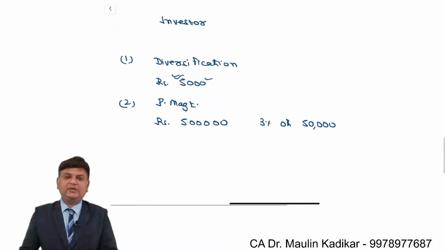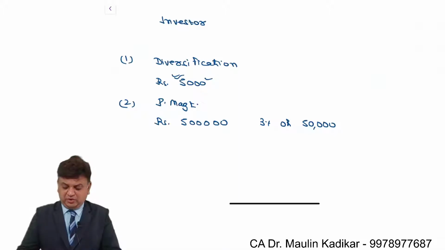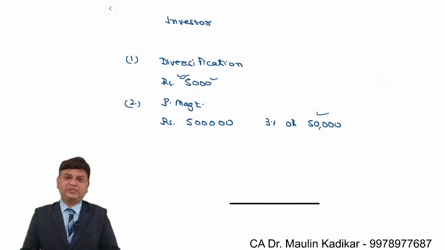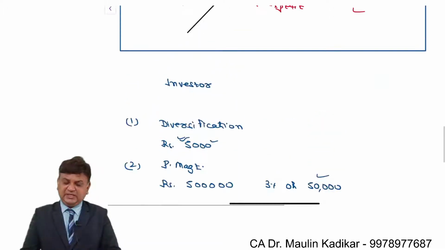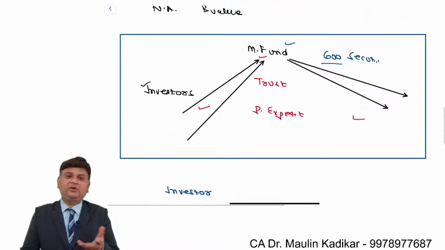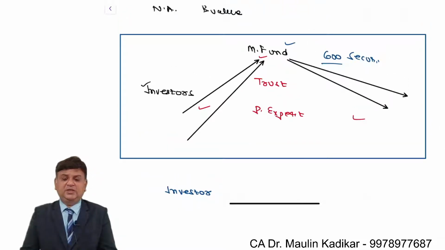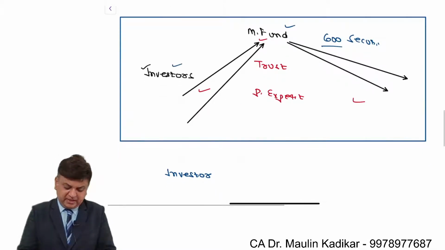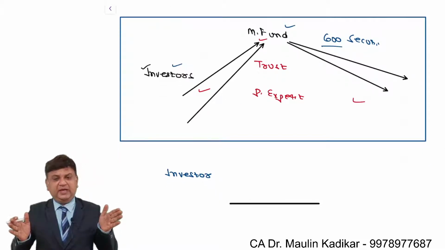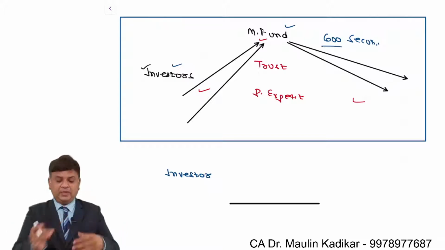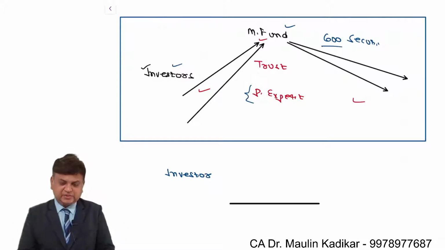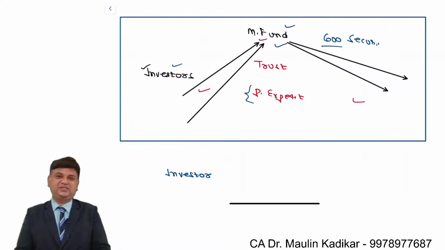So to manage my small portfolio I have to incur huge expenses. That is the reason I may not go for that kind of services, because it is very expensive. However, investors like me, all of us, are making investment through mutual fund. Mutual fund appoints the expert and the expert is paid to manage the entire funds.